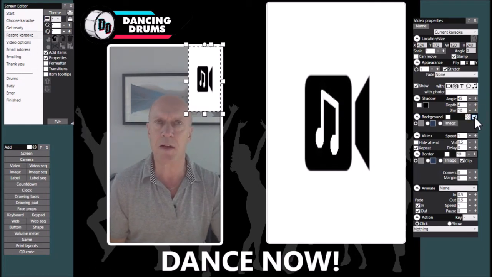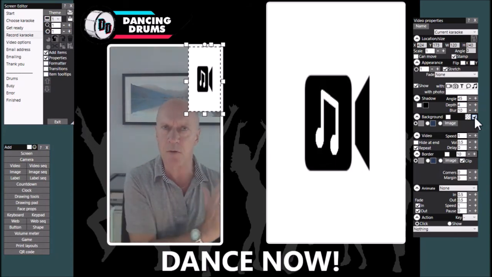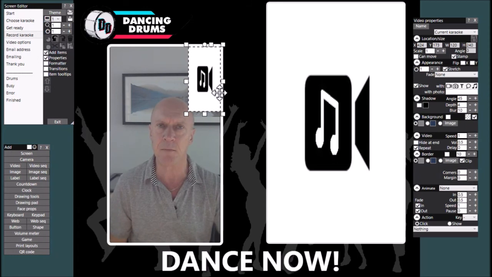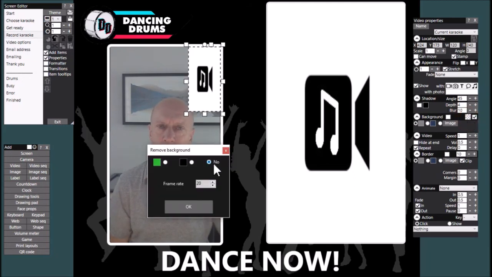And what that tells RightBooth is to create video stills all the way through the playback of that particular item, and those video stills are added into the webcam recording at so many frames per second. So you have to have this ticked. Also, make sure you set this to no, so you don't remove any green pixels or black pixels from the video frames. So it's going to be a full frame capture at 20 frames per second.